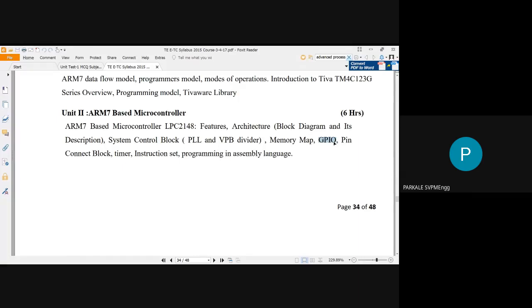Now, what are the output devices? You have the LEDs, the motors, the buzzers, and GPS, GSM, wireless modules. All these modules can be connected to the output pins. You have to study the different GPIO pins, or how many GPIO pins are there, for your ARM7 microcontroller. Then there is a block called the pin connect block, which I will also explain. Then you have to study the timer. What is the use of timer?